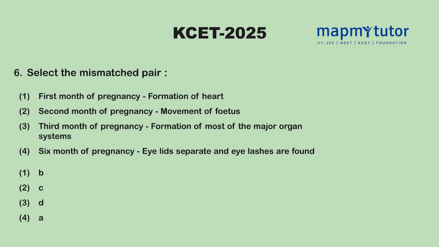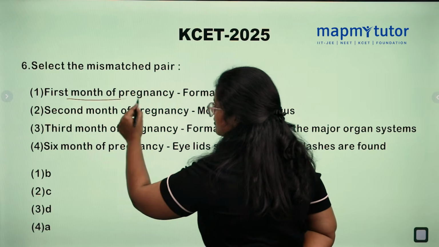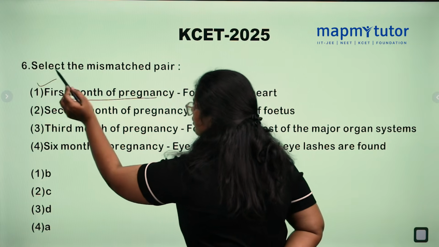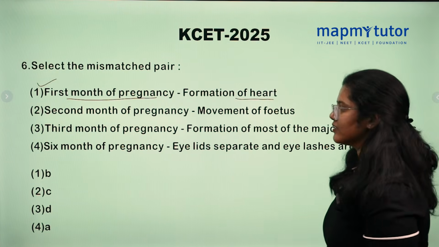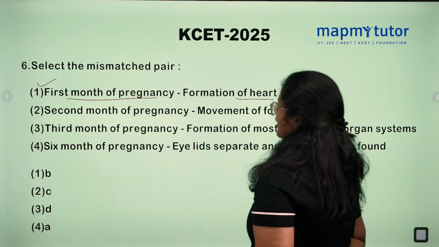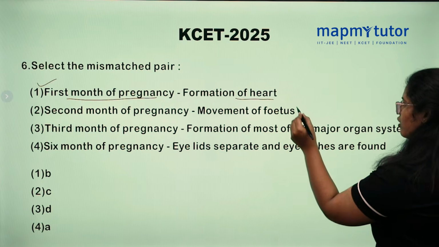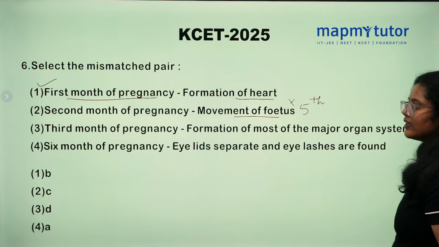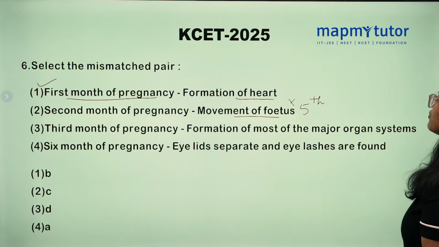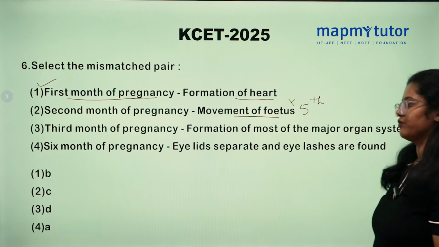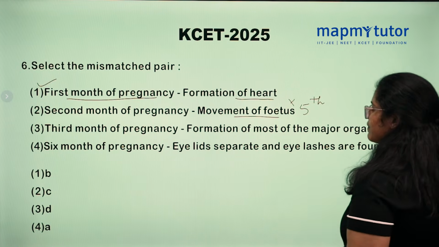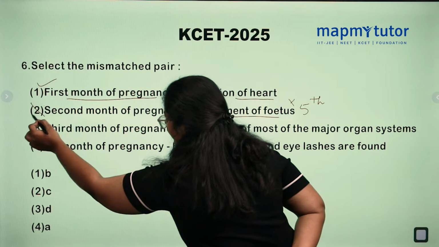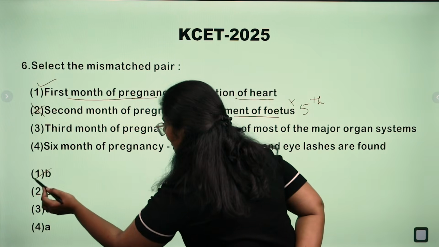Select the mismatched pair. So what is the first option? First month of pregnancy, formation of heart. True. In the first month of pregnancy, formation of the heart of the fetus. Next, second month of pregnancy, movement of fetus. No, false. In the 5th month of pregnancy, we can see the movement of the fetus. Third month of pregnancy, formation of most of the major organ systems. True. 6th month of pregnancy, eyelid separation and eyelashes are formed. True. So what is the mismatched pair? The second one is the mismatched pair. So the correct option is 1.